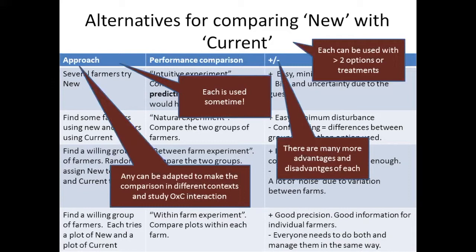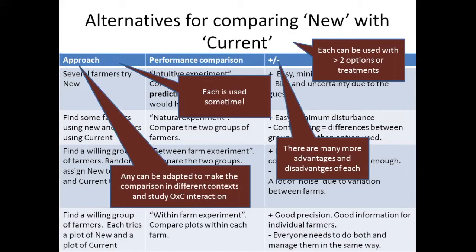So I'm going to describe four different approaches, and I've given a very simple example of each one, but they can be adapted to make comparisons in many different contexts, to study option by context interaction and more complex objectives. Okay, these four approaches are each used sometimes. It's not that three of them are wrong and one of them is right. They're all used sometimes.